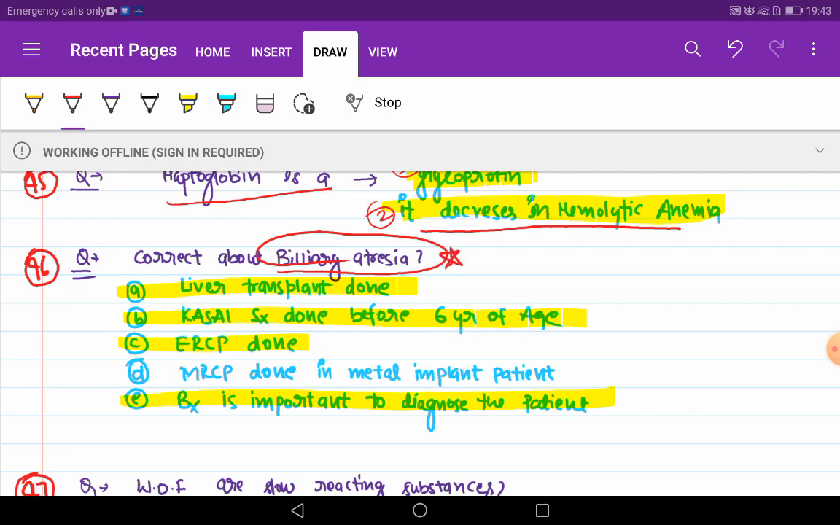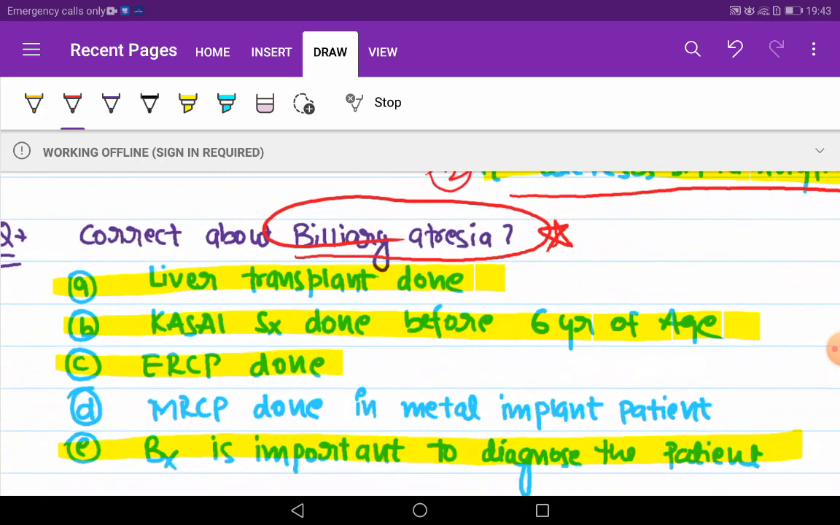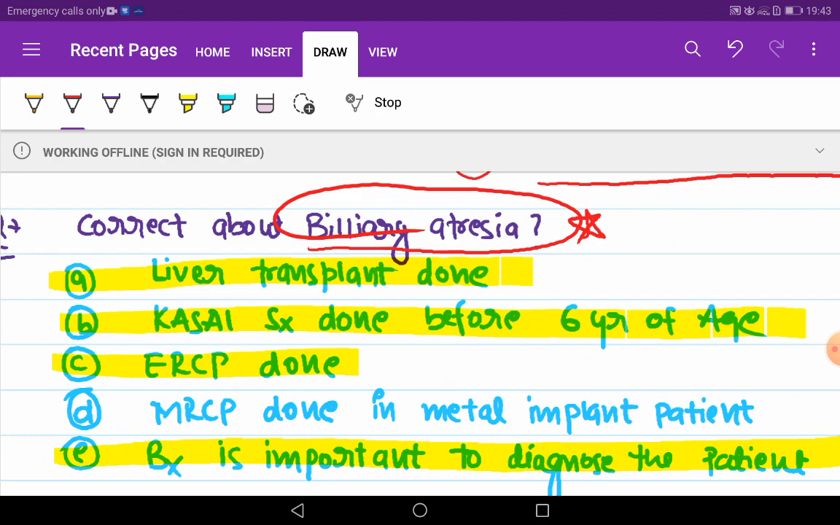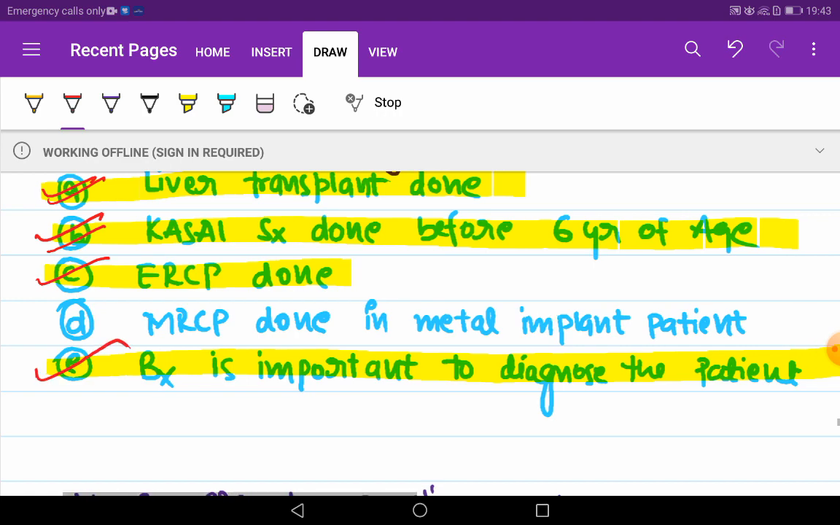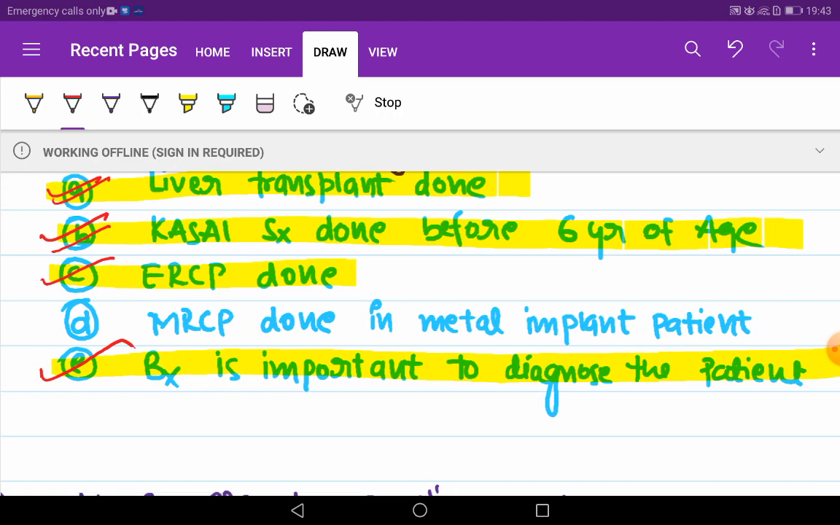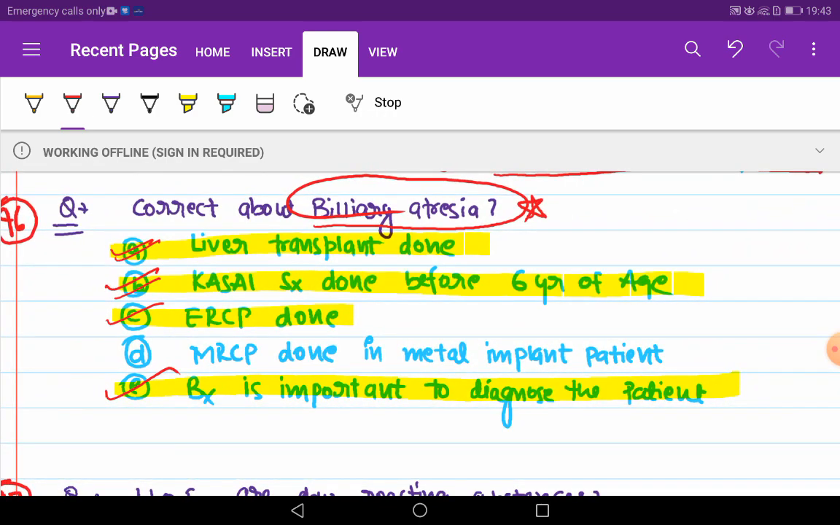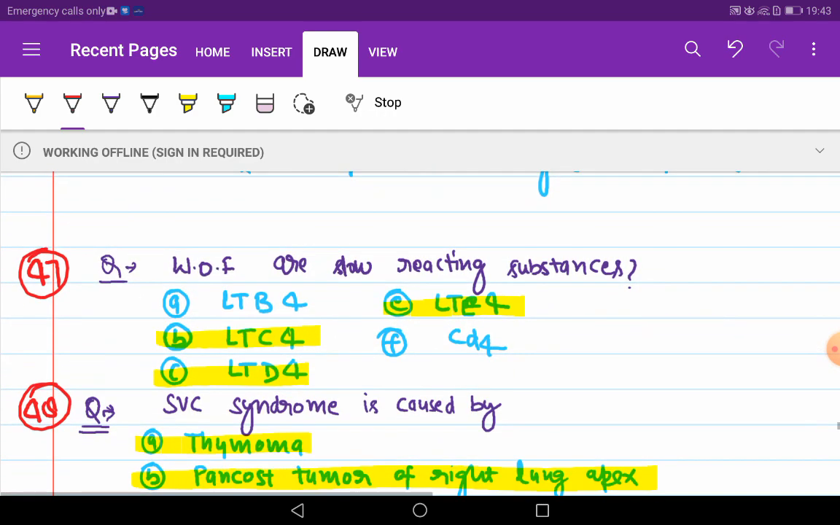Correct about biliary atresia. One question I asked from biliary atresia. Liver transplant done. Kasai surgery done before 6 years of age. ERCP and biopsy is important to diagnose the patient. These are the options.